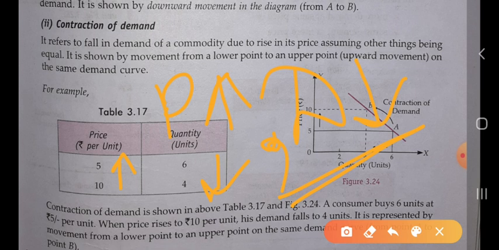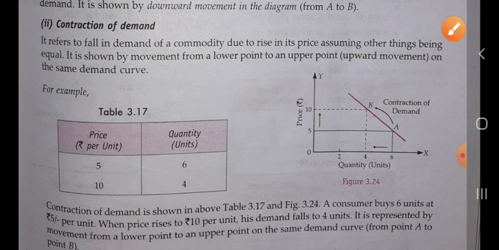There will be movement along the curve from the upper point to the lower point in the case of extension of demand, and in the case of contraction from the lower point to the upper point. How? Let's see. When the price is 10, we are consuming 4 units.